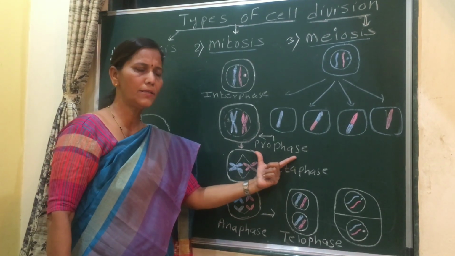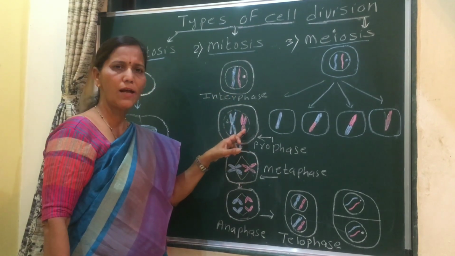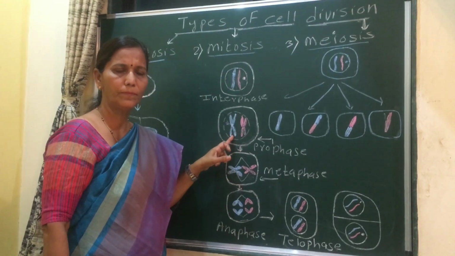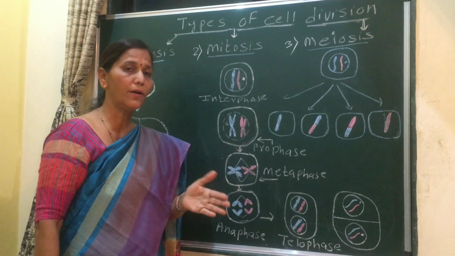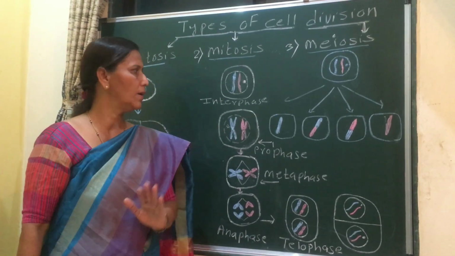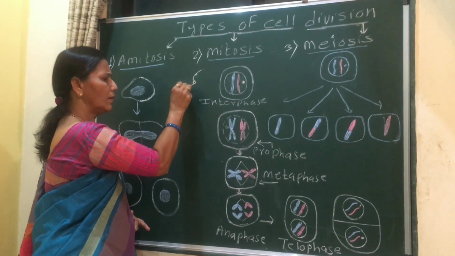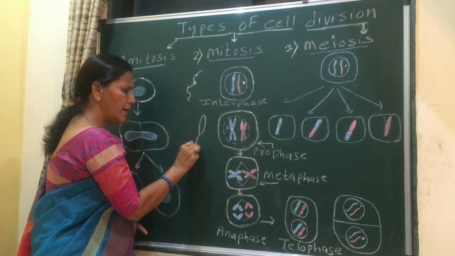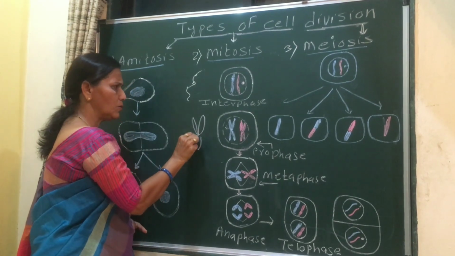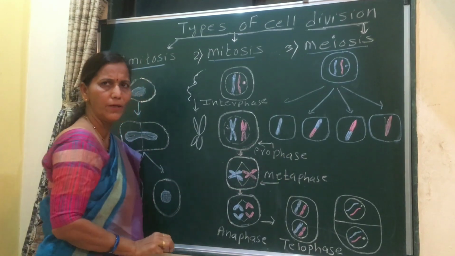During prophase, the chromatin reticulum resolves into the definite shape of chromosomes; the chromosomes appear, or the chromatin reticulum gets condensed to form chromosomes. Here this is the chromatin reticulum, it gets condensed and forms this chromosome during prophase.